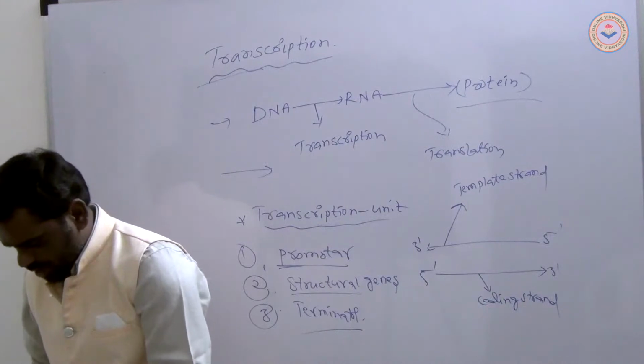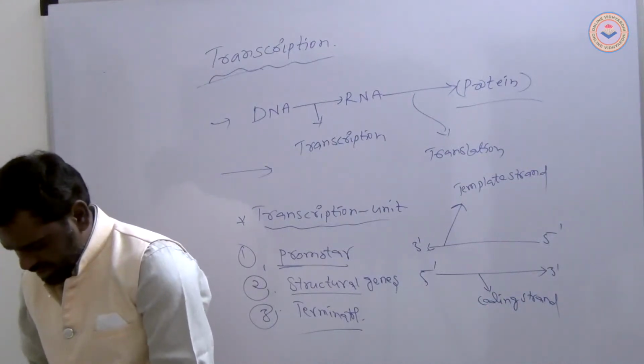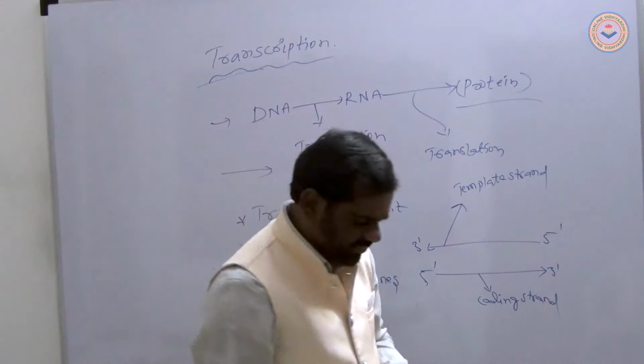The two strands of the DNA in the structural gene of the transcription unit have opposite polarity. Transcription needs a DNA-dependent RNA polymerase.